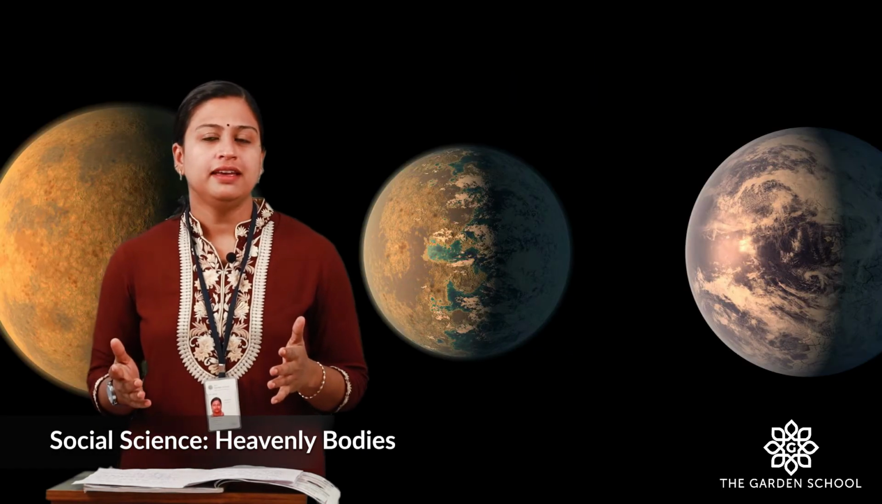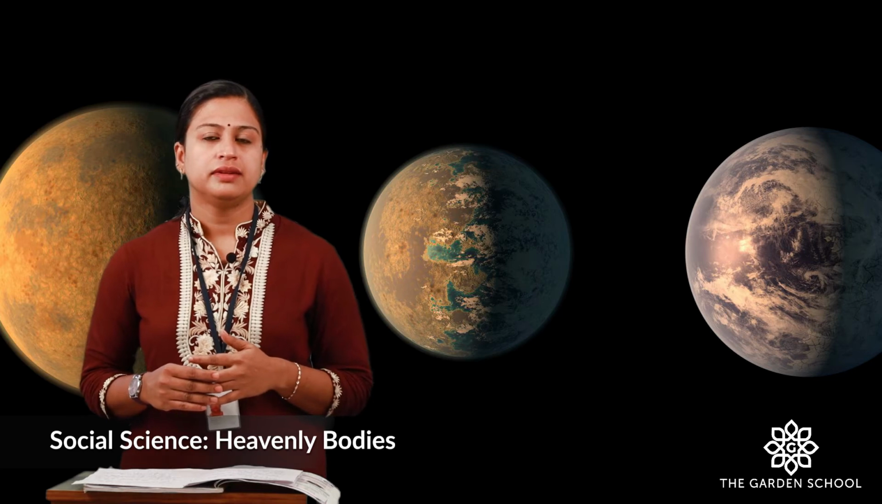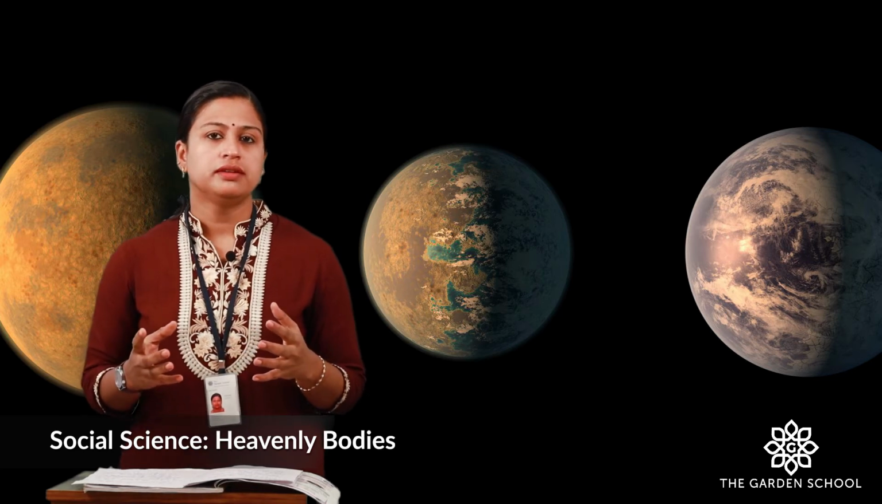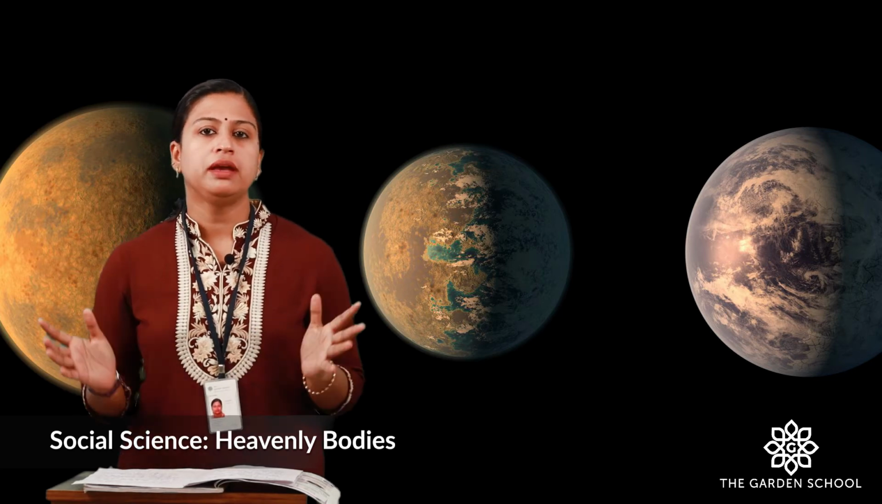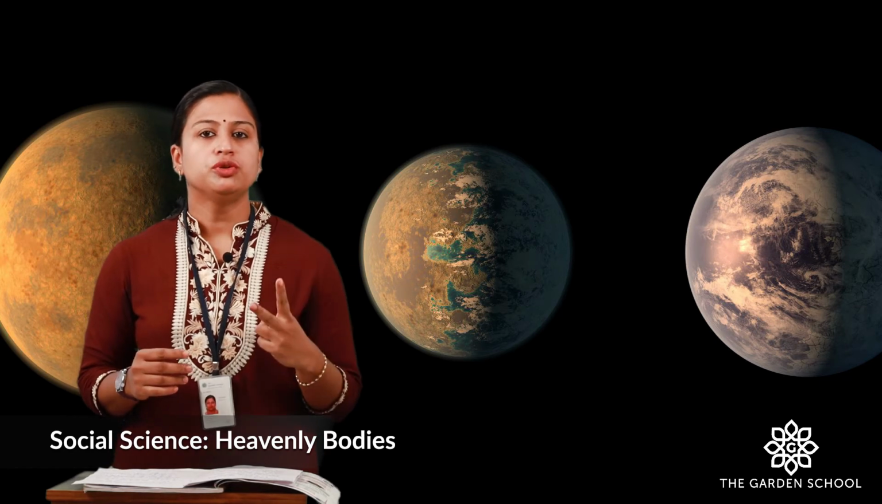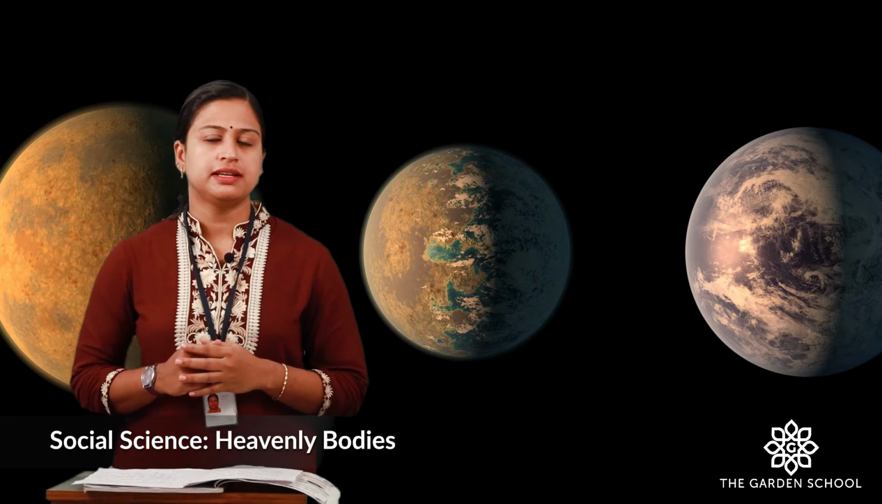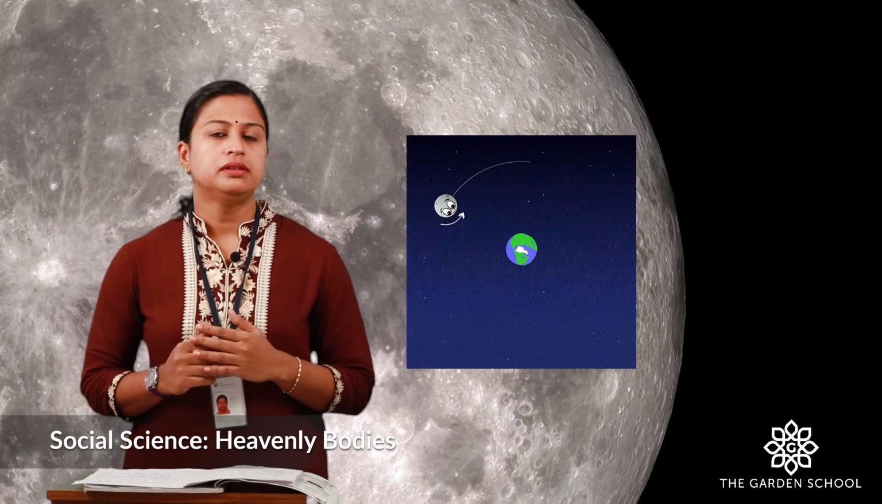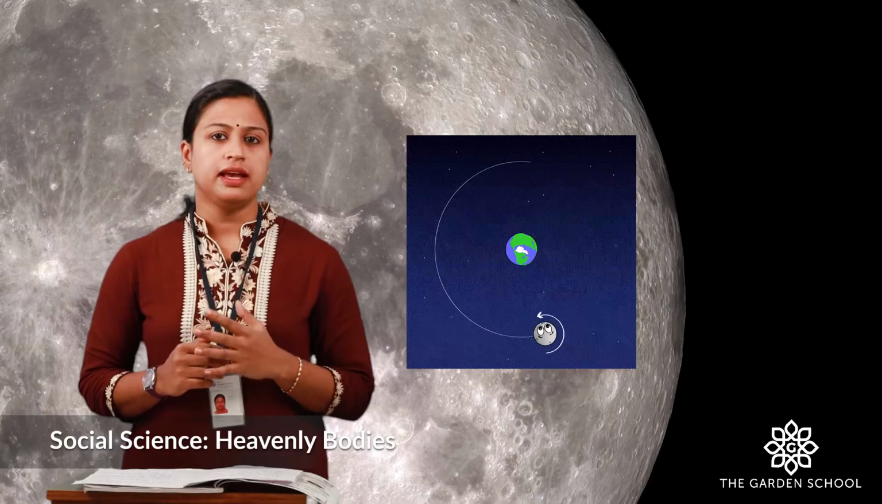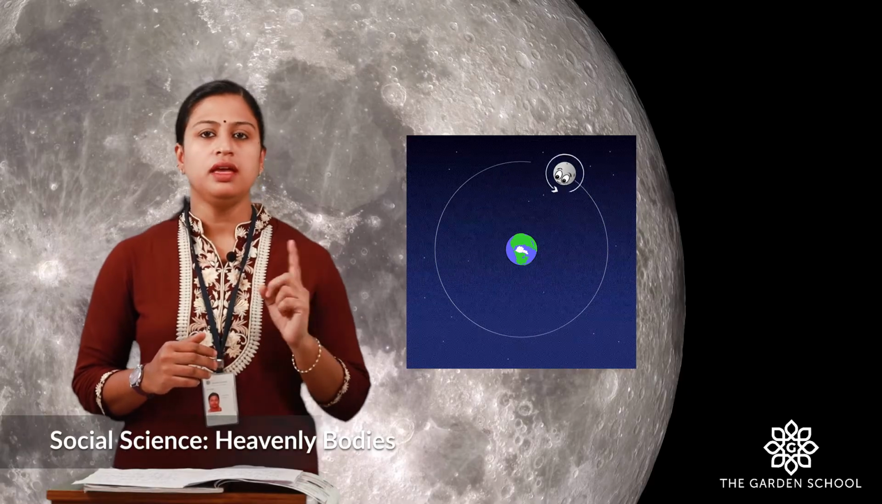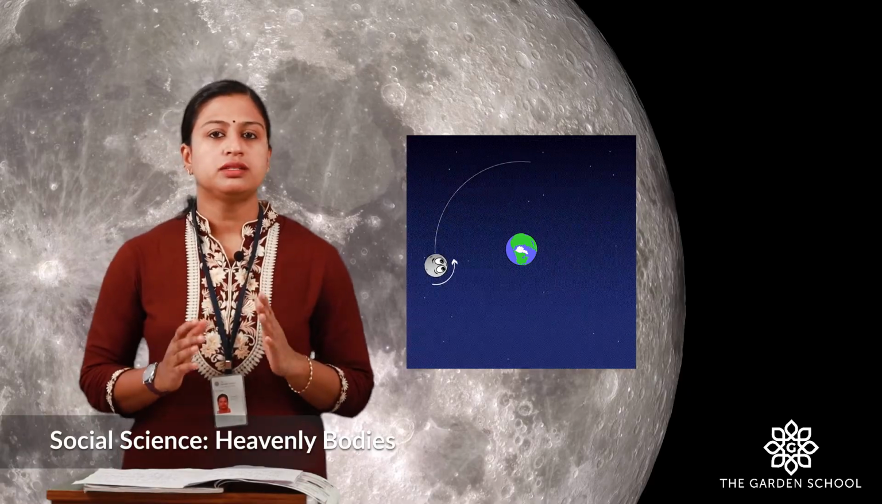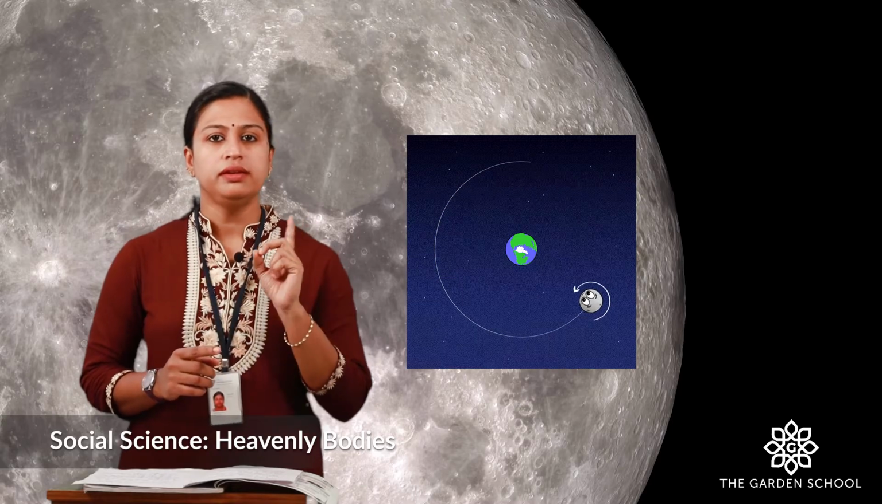Next, we will see about the satellite. A satellite is an object which moves around a bigger object. There are two types of satellites, natural satellites and artificial satellites. For example, the Moon is a natural satellite and it moves around the Earth and it takes 28 days to take one round of the Earth.